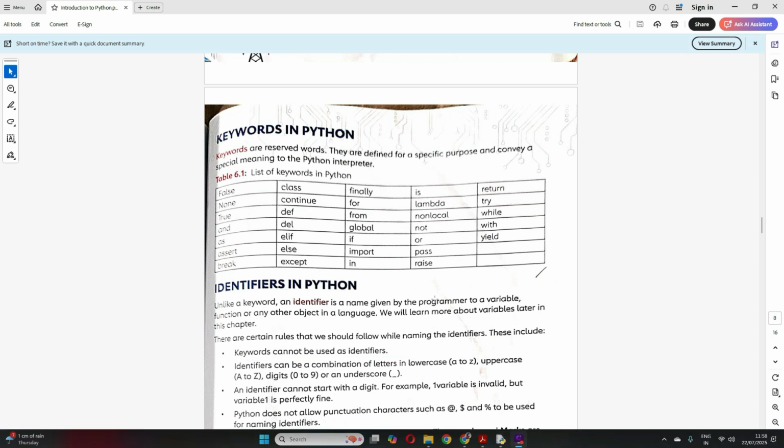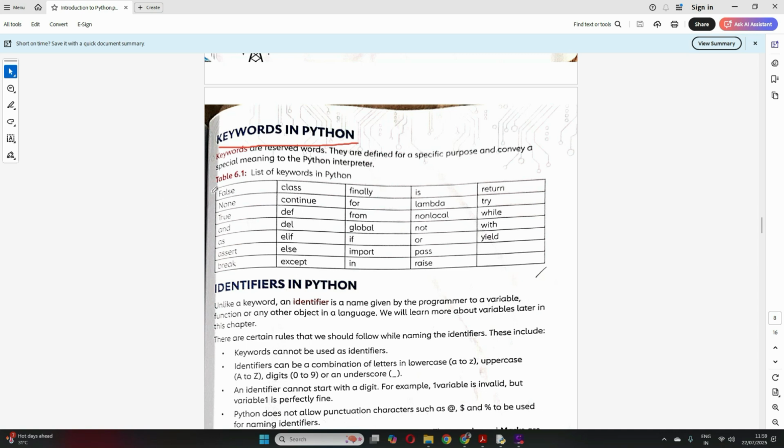Now let's start with keywords. What do you understand by keywords in Python? Keywords are basically reserved words for a particular programming language, and you cannot use them for any other purpose. There are certain words in any programming language, not only Python, which are reserved, and each word has a special meaning for an interpreter when it is translating your program.